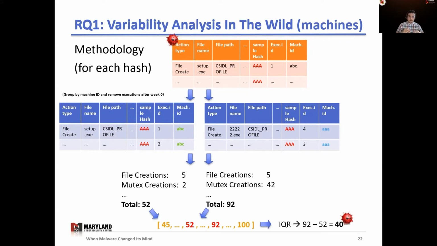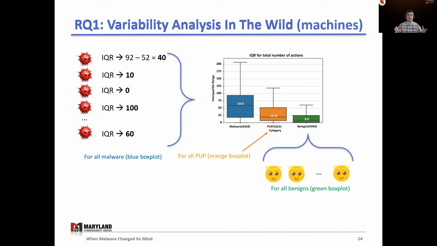After we get the count of all machines, we measure the interquartile range of the count, and the machine variability is that value. In our case, the count is the total number of actions for that specific sample. In the interest of time, we'll only report our variability analysis on the total number of actions in a trace. In the paper, we analyze other actions as well as the variability across time. With that said, we follow the same steps described earlier for all malware, PUP and benign samples, and then we plot the distribution of these IQRs in the box plot as shown in the figure.